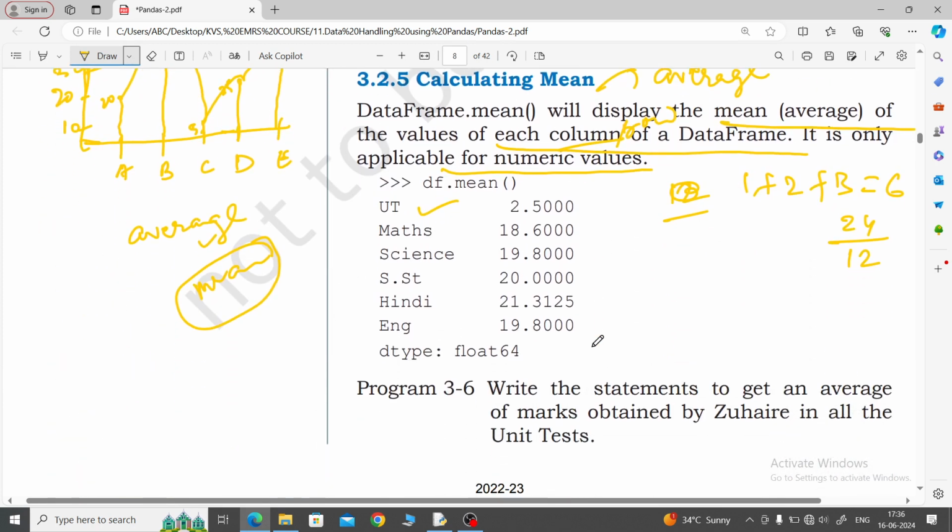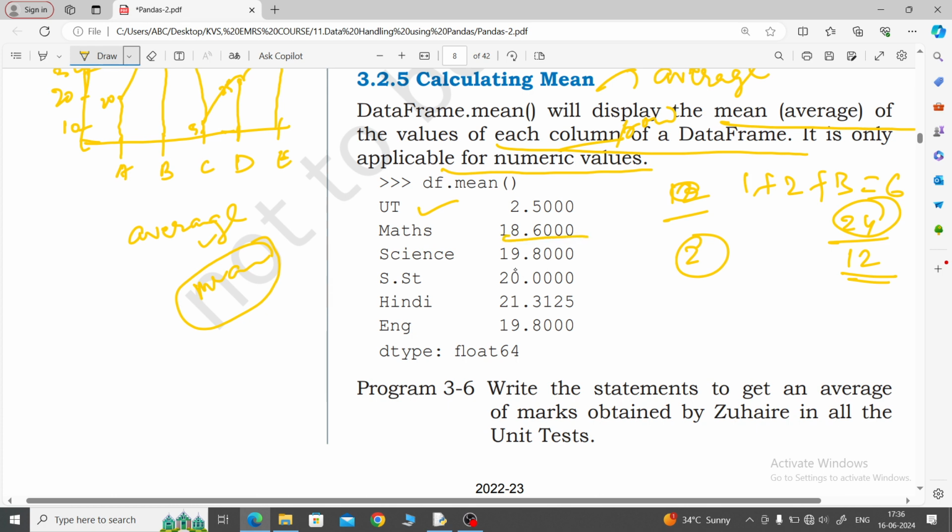But here the answer is 2.500. Average value means only the mean value. So total value is 24, 24 divided by 12, the total number of students. So this is 12 only. In my calculation it will come 2 only, not 2.5.